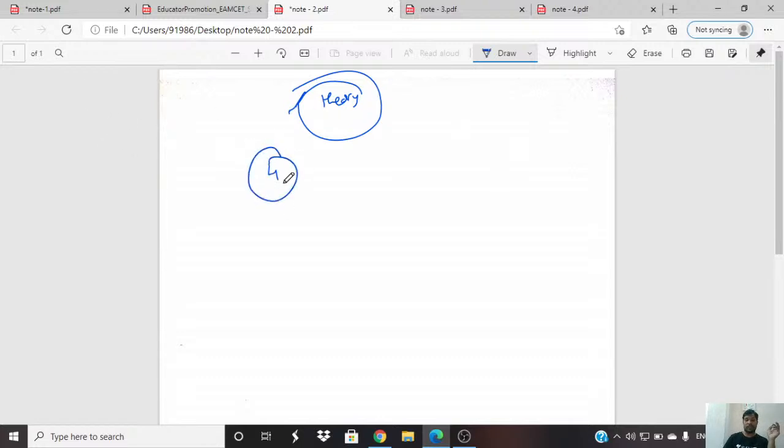In the 2019 shift 2 paper, they gave theory based 4 and the remaining 36 were numericals only.